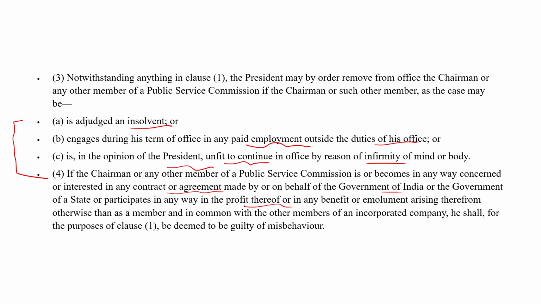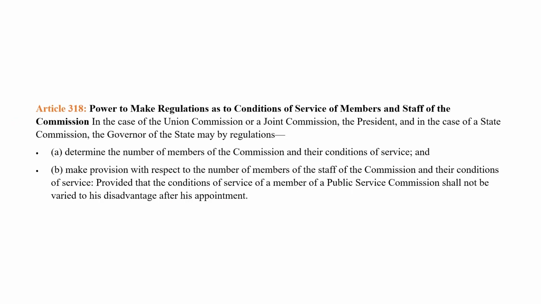This means if there is a UPSC, Union Public Service Commission chairman, he can be directly removed by the President. If there is a member of a Joint Public Service Commission, then he can be removed by the President. If there is a member of the SPSC, State Public Service Commission, he can be directly removed by the Governor. Article 318 explains the power to make regulations regarding conditions of service of members and staff.